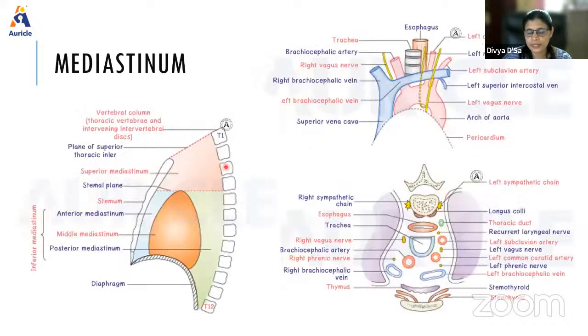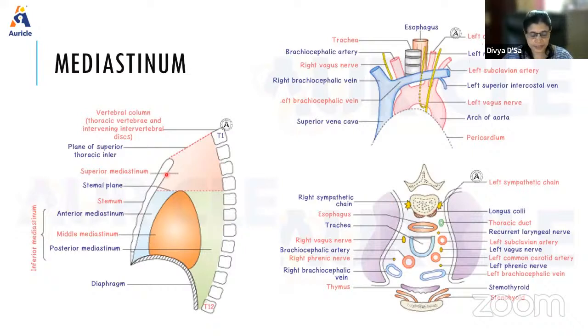So this mediastinum, next the subdivisions. Okay, so first you will say what is mediastinum, and you will generalize the boundaries of it and why it is important because of all the important structures there. So subdivisions, when we come to, so we draw a line, imaginary line, that is from the sternal angle up to the lower border of T4. Okay, so above that will be the superior mediastinum. Below will be the inferior mediastinum. So inferior mediastinum is further divided into anterior, middle, and posterior mediastinum. So these are the main subdivisions.